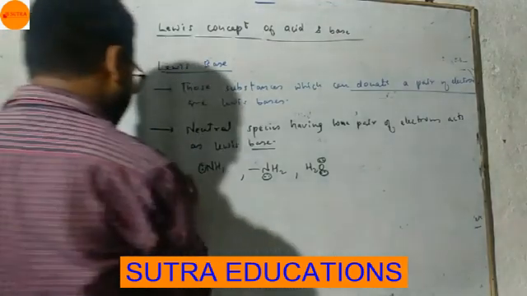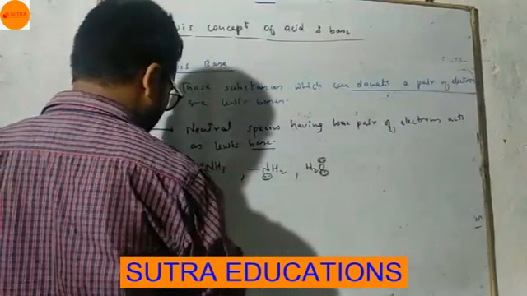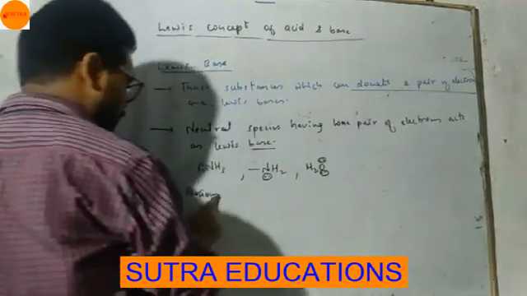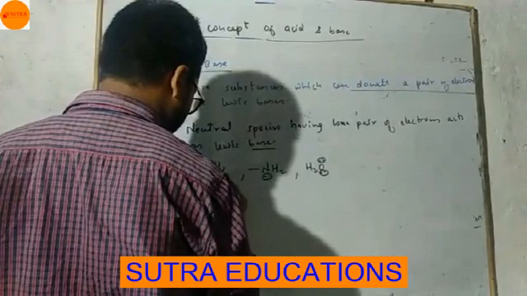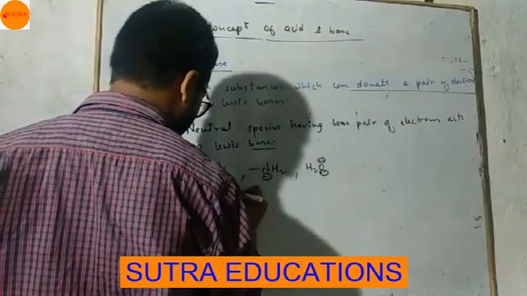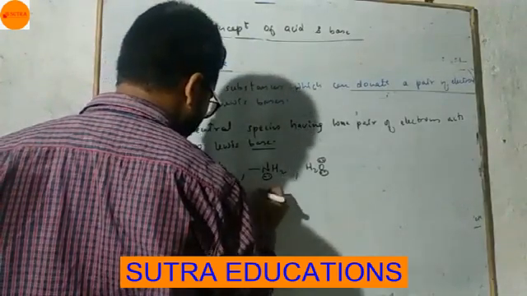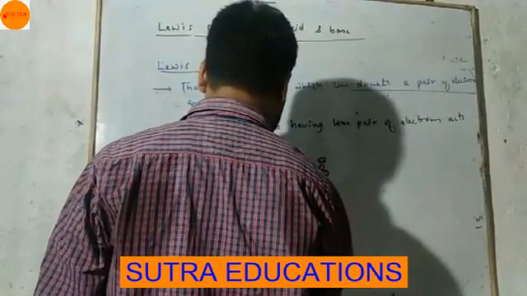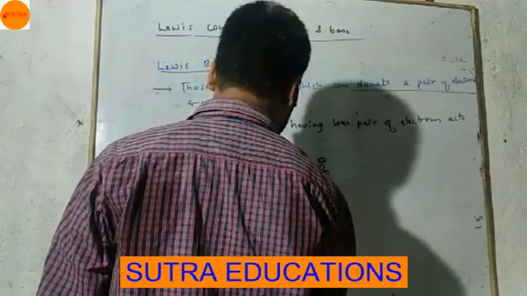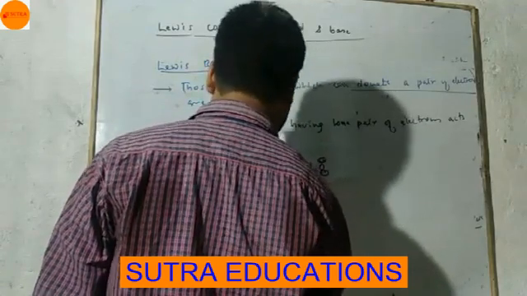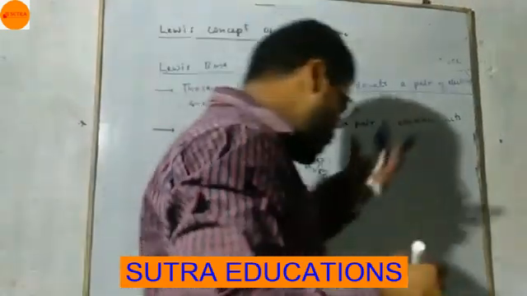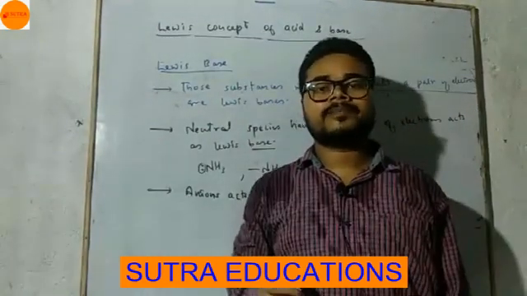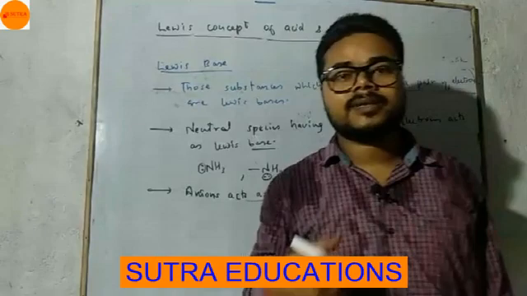We will say anions act as Lewis base. Anions means electrons are present in excess.